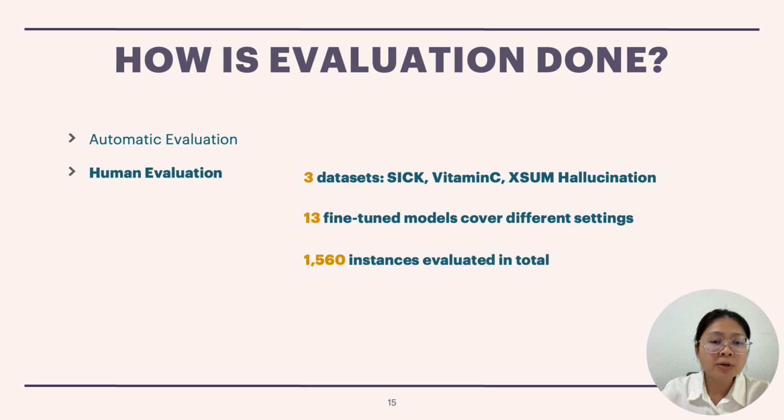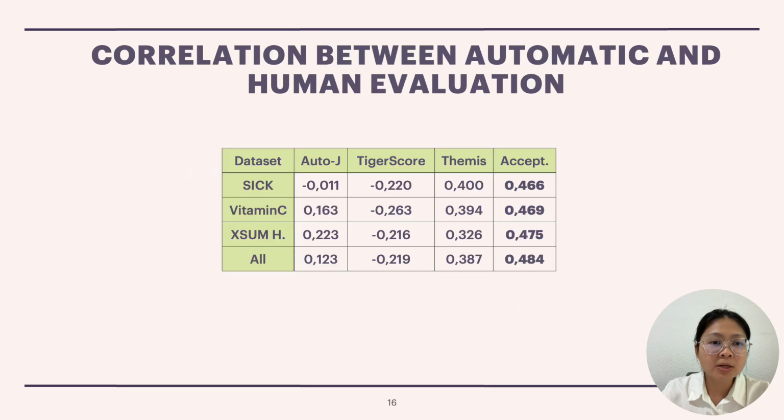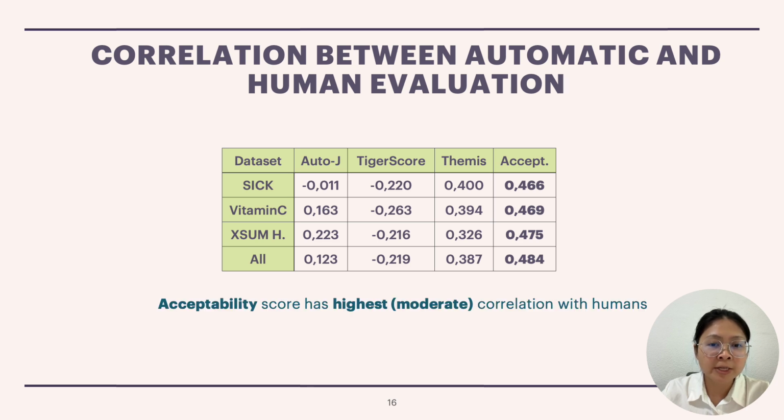In total, more than 1,500 instances were evaluated by more than 460 crowd workers from Prolific. Here is a table showing the correlation between automatic metrics and human evaluation results. We can see that out of the 4 metrics, the acceptability score has the highest correlation with humans, despite being moderate.